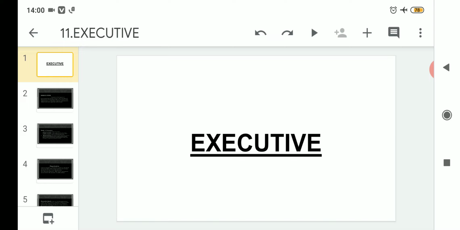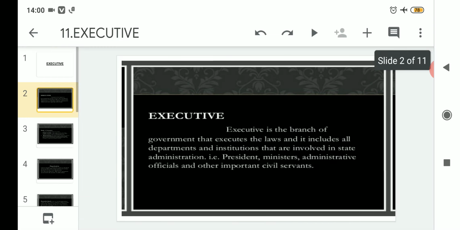The chapter's name is Executive. So we will proceed understanding about the executive and its types in this new chapter. So without delaying, let us proceed then. We would first understand the definition related to the executive.